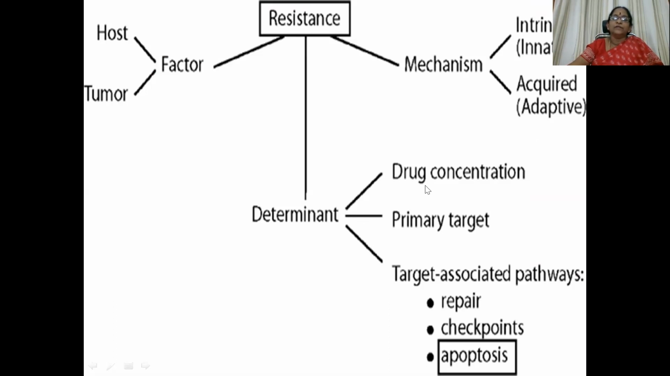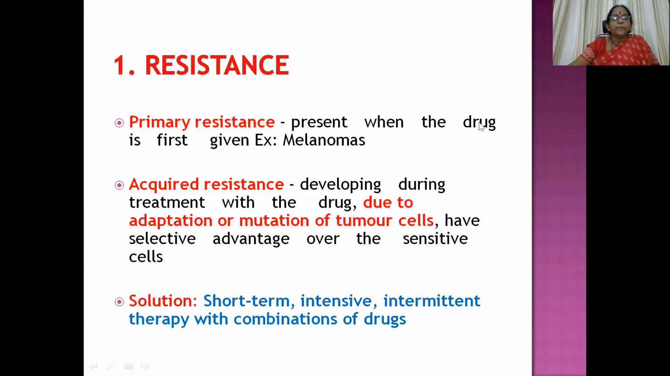The determinants will be drug concentration, the primary target, and target-associated pathways, where they affect repair, checkpoints, and apoptosis. So that's why the resistance happens. Apoptosis will not happen, so again resistance can be seen. The same is the case with repair and checkpoints also. Primary resistance is most commonly seen with melanomas. It is present when the drug is first given. Acquired resistance means it develops during treatment with the drug due to adaptation or mutation of tumor cells.